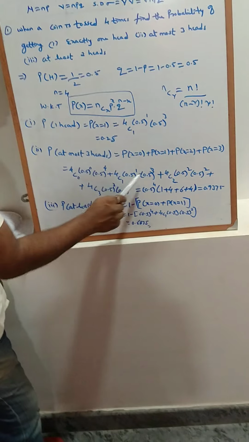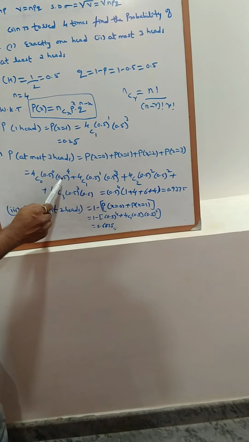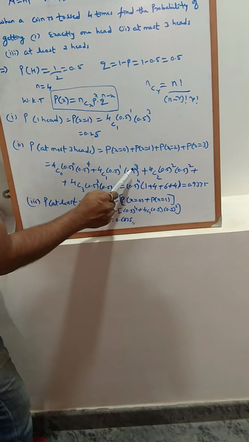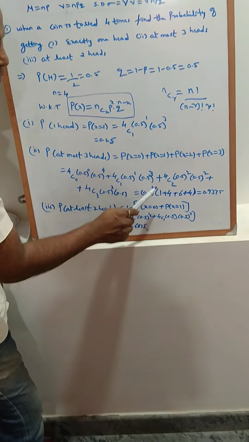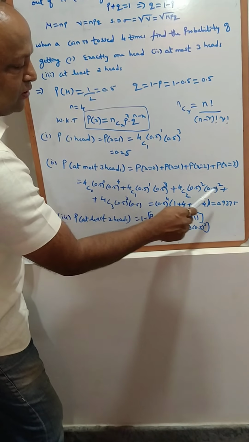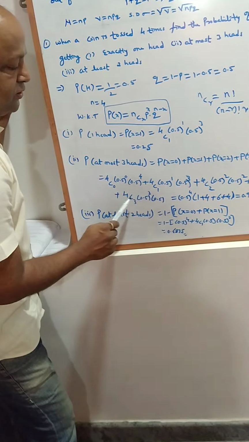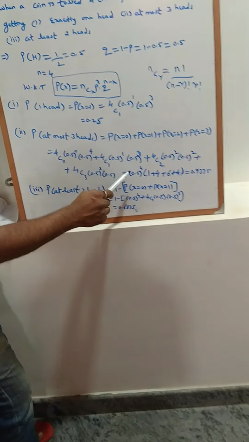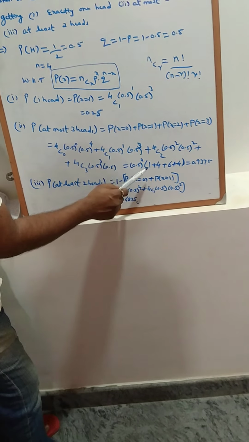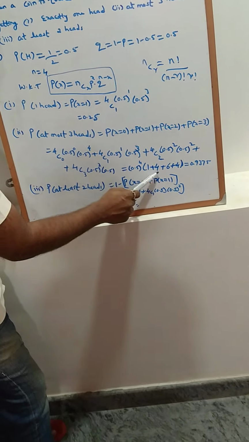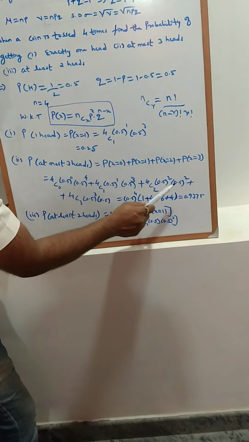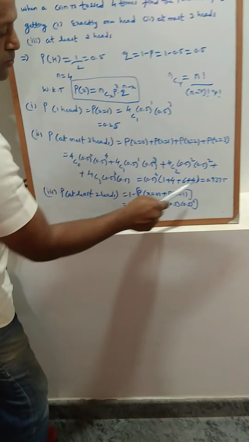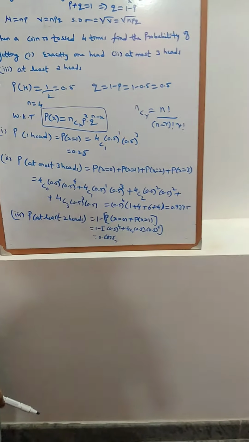Now see here in this example, 0.5 raised to 4 is taken common. Here also, 0.5 raised to 1 into 0.5 raised to 3 means 3 plus 1 is 4. 0.5 square, 0.5 square, 0.5 raised to 4. Plus 0.5 raised to 3 into 1 means 0.5 raised to 4. Taken common. Next point is 4C0 value is 1, 4C1 value is 4, 4C2 value is 6, then 4C3 value is 4. Now use the calculator and calculate this part, then you will get 0.9375.